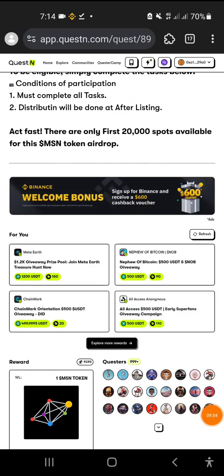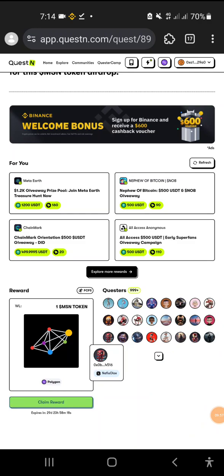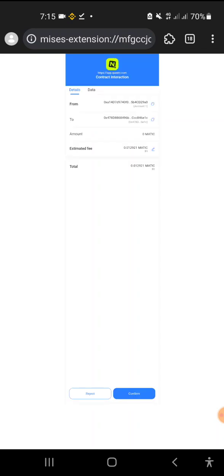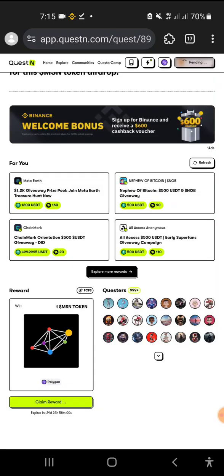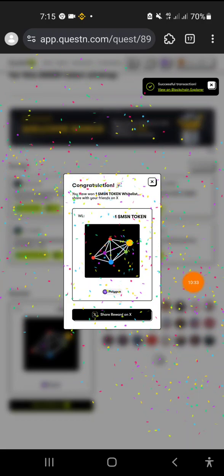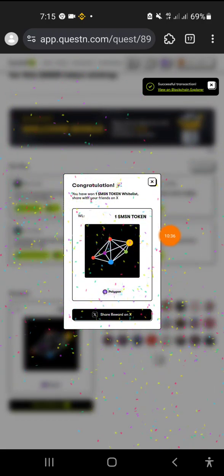Now here is claim reward. Click on it. Loading. Your wallet will be notified, so click on claim reward, and maybe you need to confirm your transaction. The claim is already pending, and it is loading. Wait until that has been done. Congratulations, you got the MSN token.